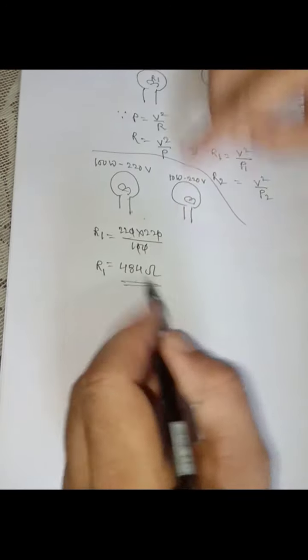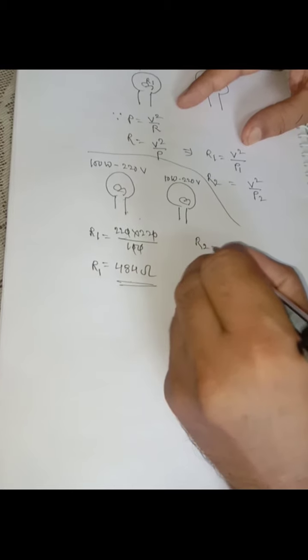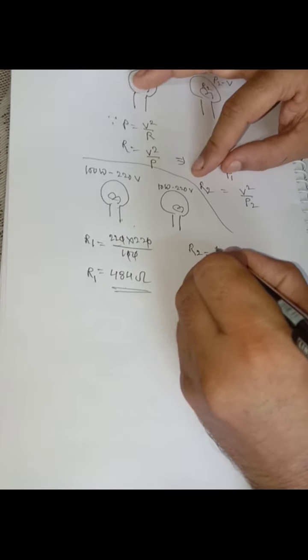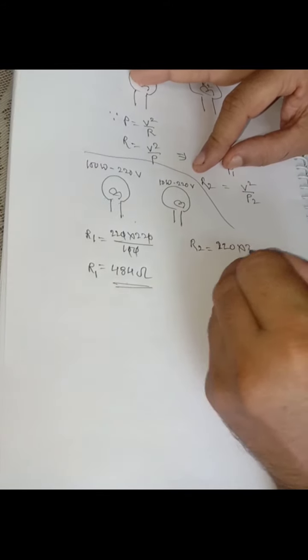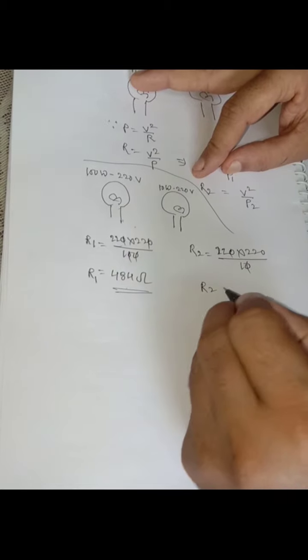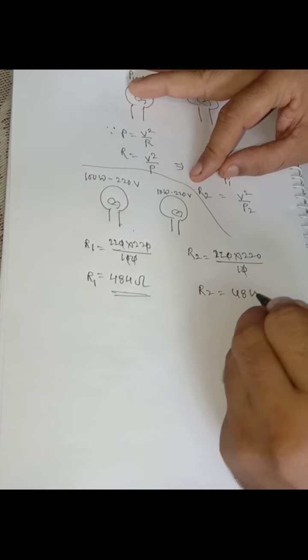Resistance of the 100 watt bulb is 484 ohm. Now the resistance of the 10 watt bulb is V square, that is 220 into 220, upon its power, that is 10. So you will get R2 equal to 4840 ohm.